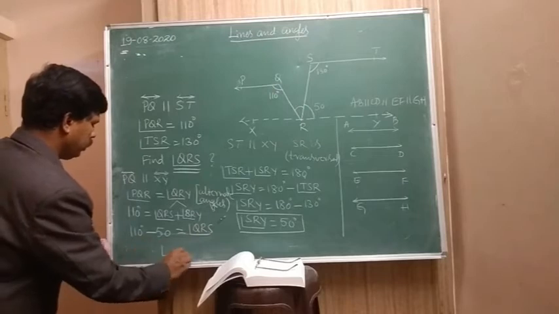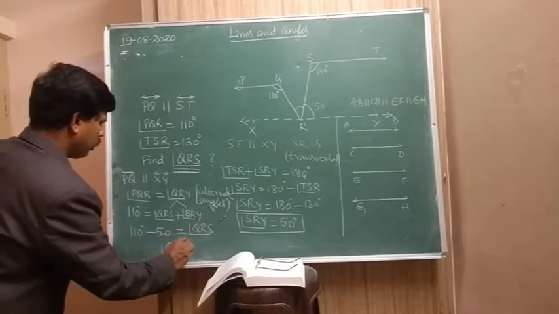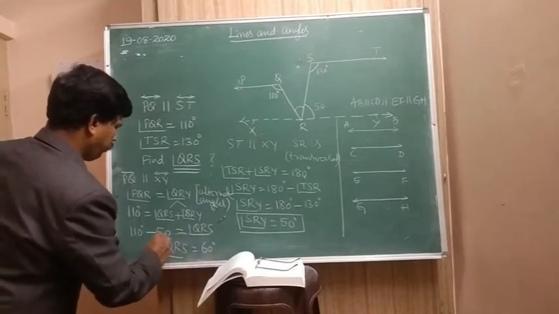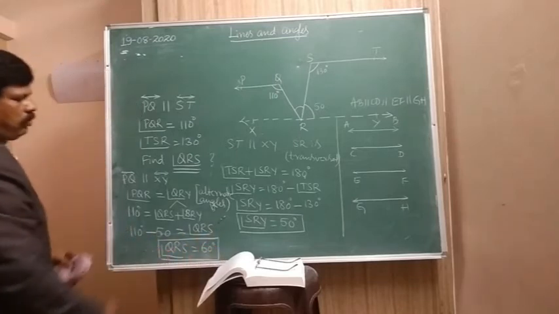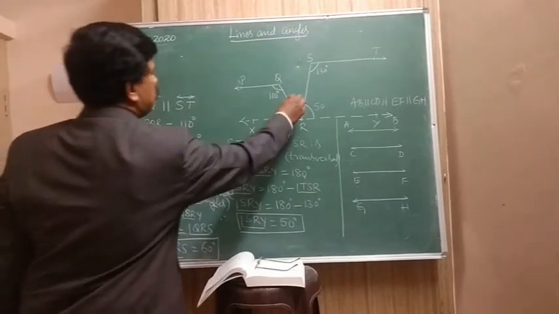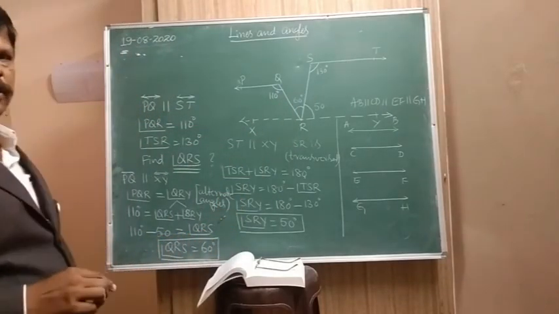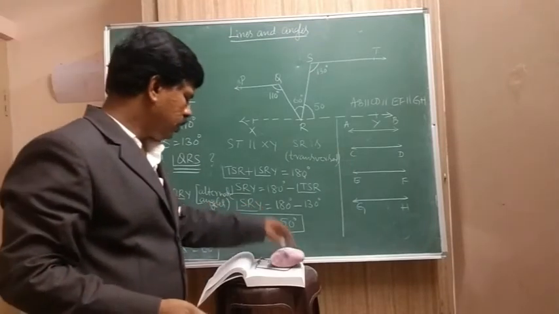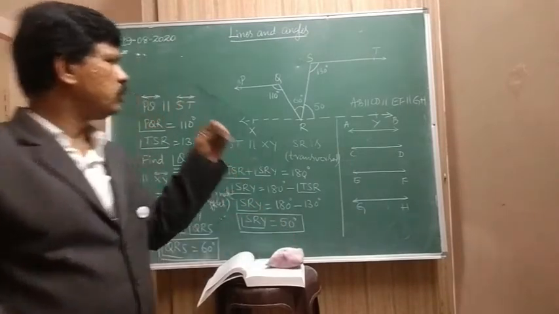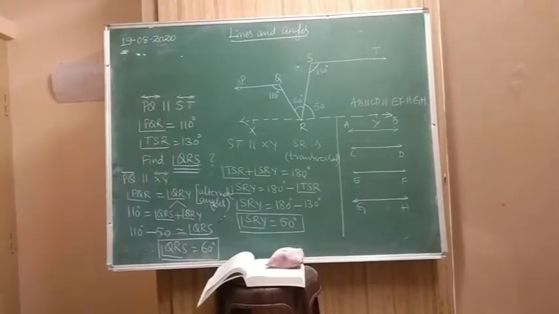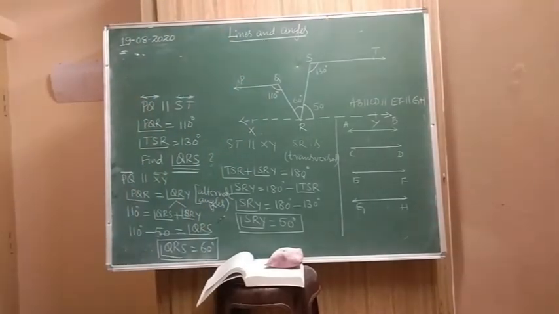Therefore angle QRS is equal to 60 degrees. This is what they asked. This is 60 degrees. Clear? So I am going to give the same type of question to you to solve. Clear? Make use of this property. Right?